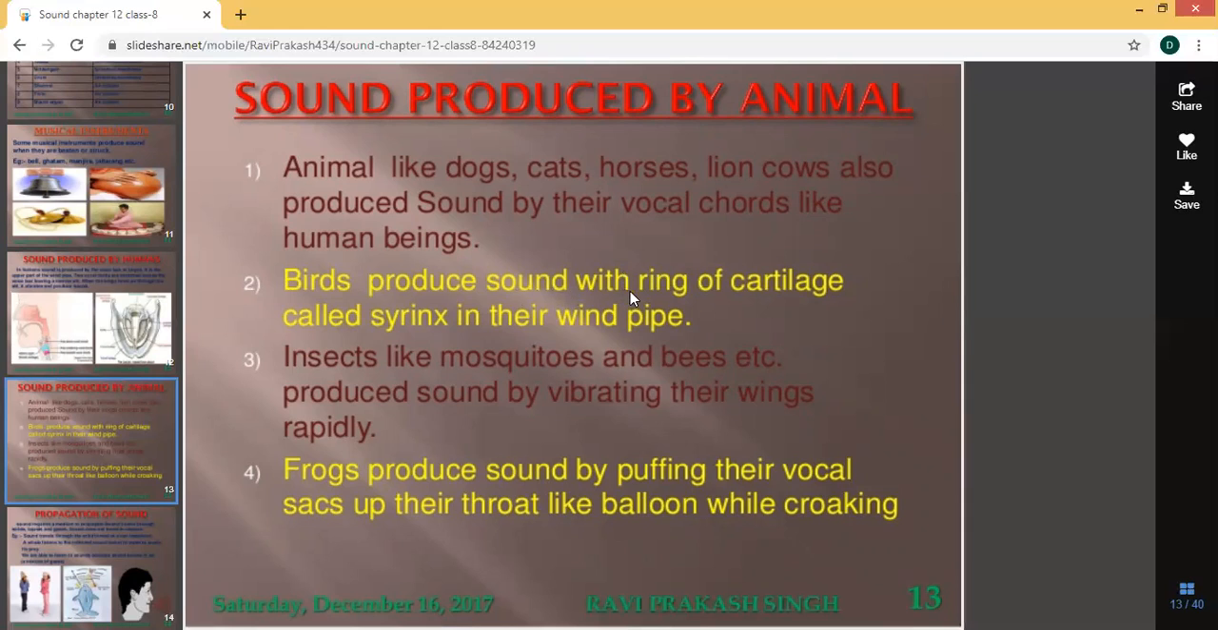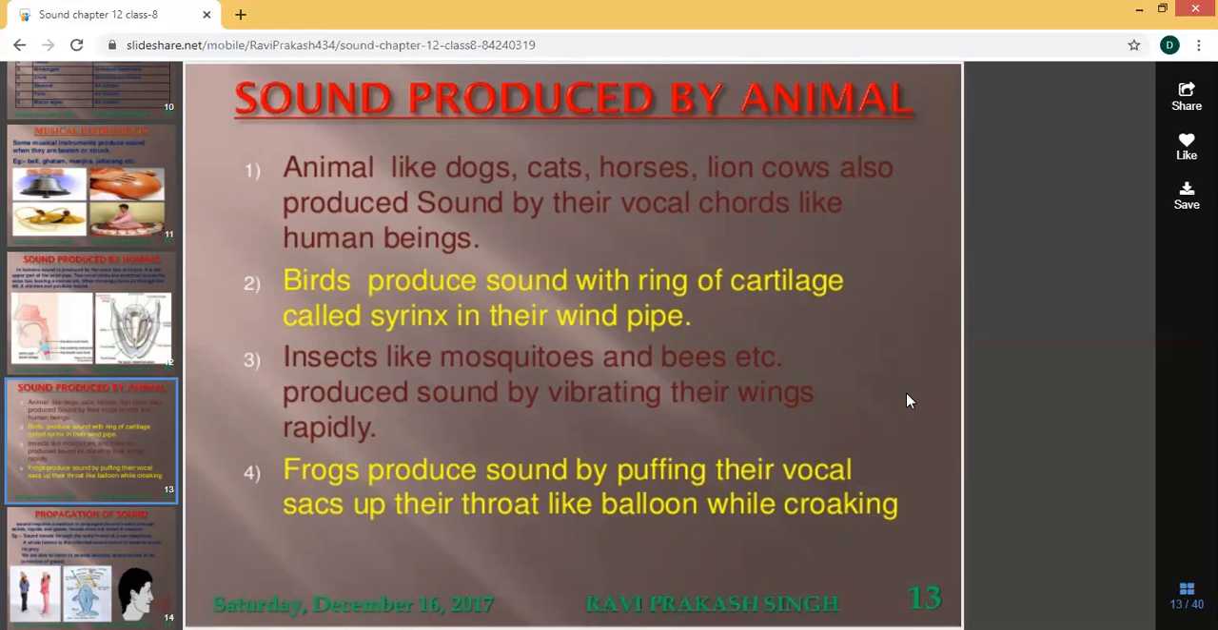Birds produce sound with a ring of cartilage called the syrinx in their windpipe. So how do they make sound? With a ring of cartilage called the syrinx in their windpipe. Insects like mosquitoes and bees produce sound by vibrating their wings rapidly.